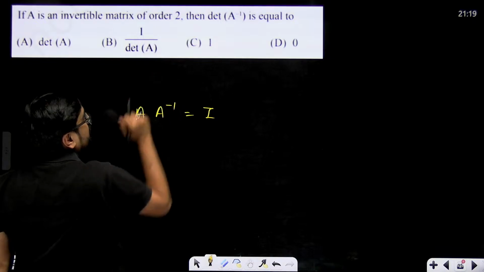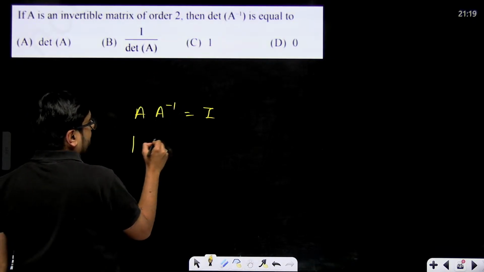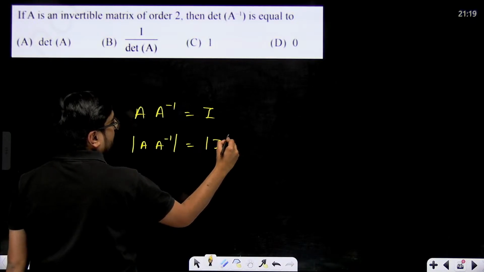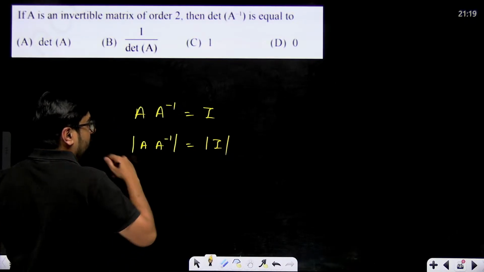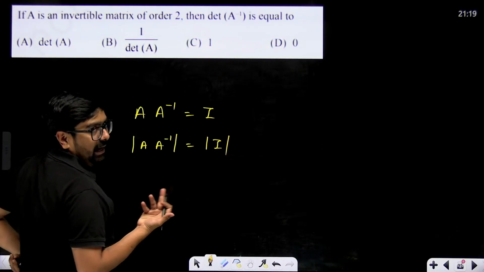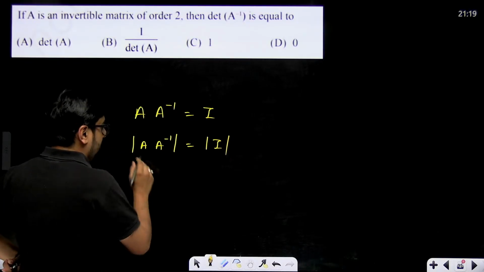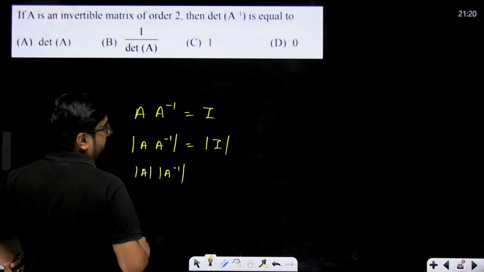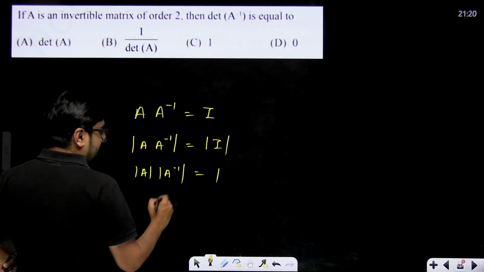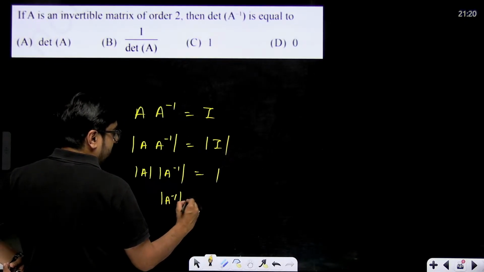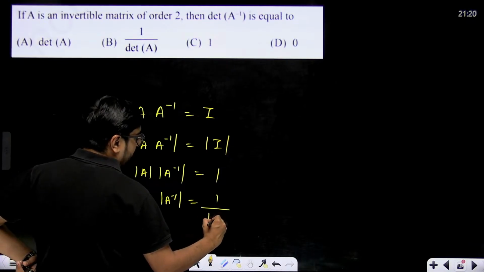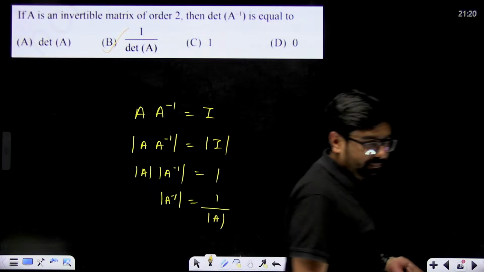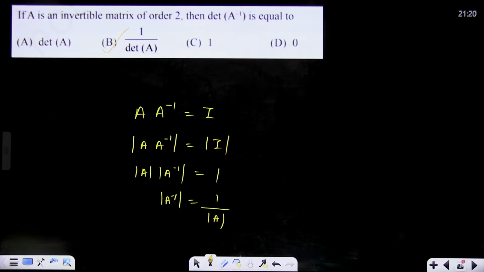Now it is asking about determinant of A inverse. So we'll take determinant on both sides. Determinant of A into A inverse is equal to determinant of I. Correct. So now determinant of I, identity matrix determinant, will be equal to 1. Now we can break this into determinant of A into determinant of A inverse, which will be equal to 1. That means determinant of A inverse will be equal to 1 upon determinant of A. So 1 upon determinant of A will be the correct answer. This can be asked in your exam also.